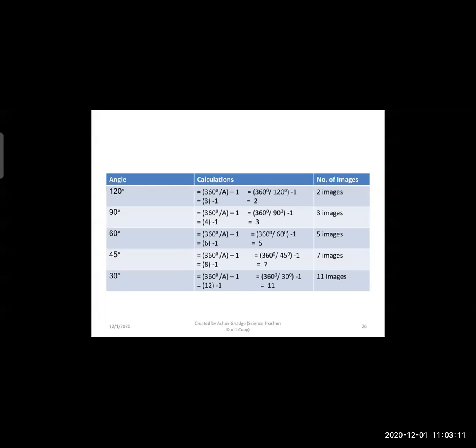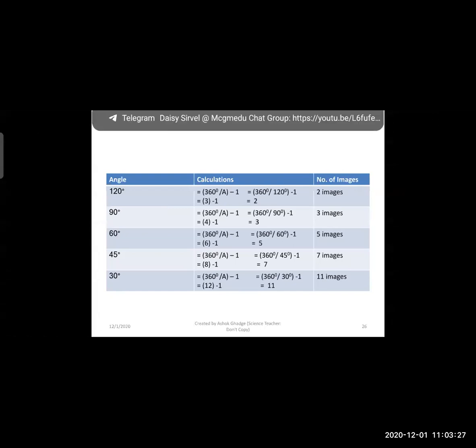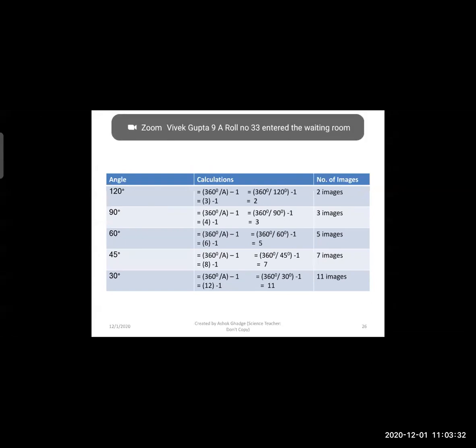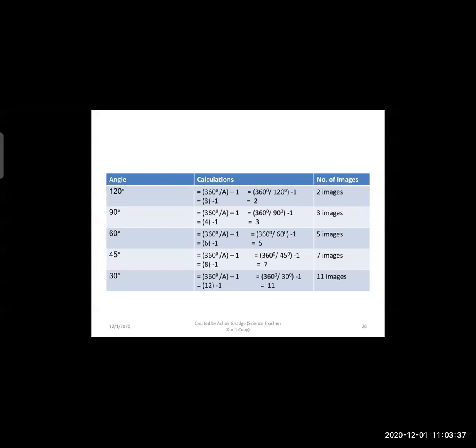If we take 60 degrees, the answer will be five images; we will see five images in both mirrors. Now, if we take 45 degrees, there will be formation of seven images. And if we take a 30-degree angle between both mirrors, there will be formation of 11 images. You can do that experiment at your home.